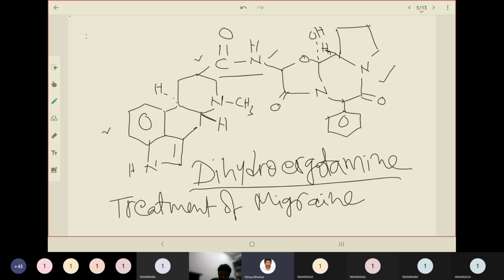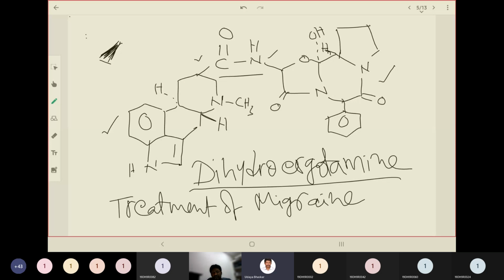If a hydrogen is represented with a dotted line, that means it is below the plane. If it is a solid line, it is in plane. And if you have a solid wedge, darkened, that indicates it is above the plane. So all those things are covered under stereochemistry. For such a big molecule, stereochemistry plays a key role.